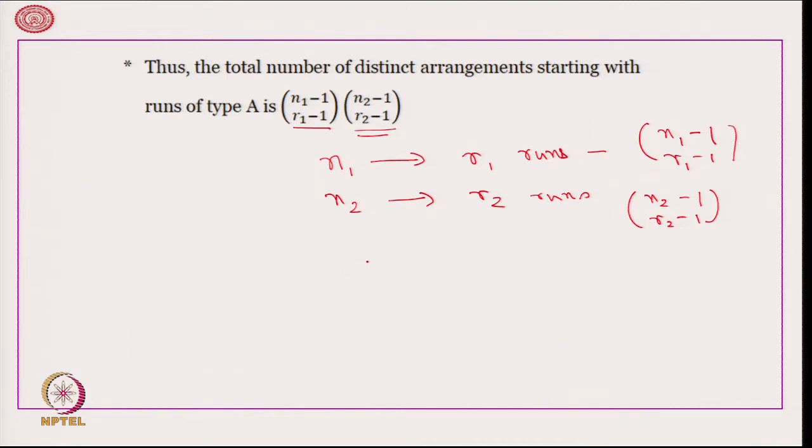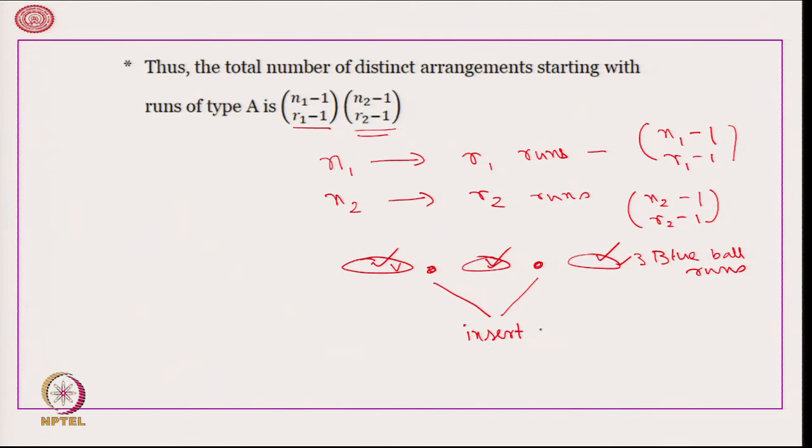Suppose this is one sequence of blue balls. Now, in order to make these 3 to be runs, in each of these we have to fill in some objects of the different kind. So, if these are blue balls, 1, 2, 3, to make these runs separate, we have to insert some run of red balls.